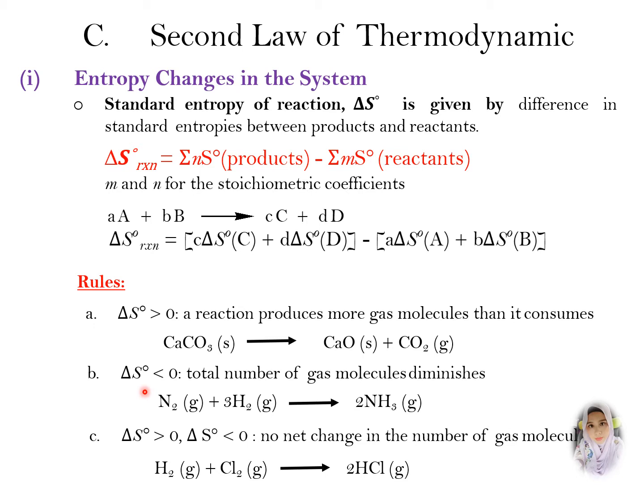If the change in entropy is less than zero, the number of gas molecules diminishes, for example 4 moles of gas producing 2 moles of gas. If the change in entropy is positive or negative but relatively small, there is no net change in the number of gas molecules.